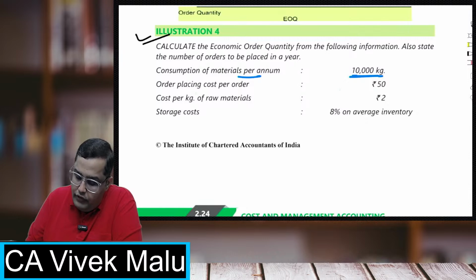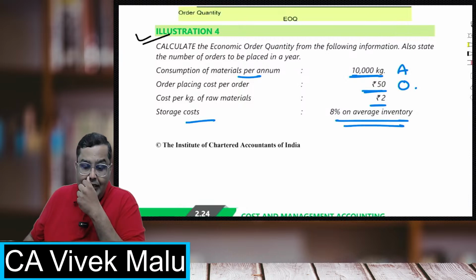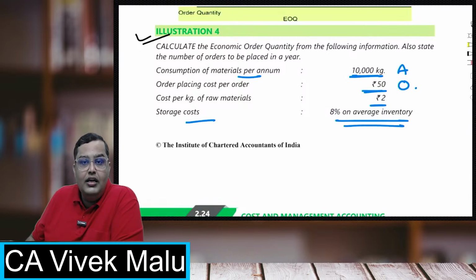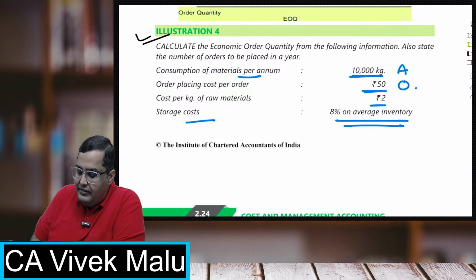Order placing cost per order, so ordering cost is 50 rupees. So they have given you the A, they have given you the O. Cost per kg of raw materials is rupees 2 and storage cost is 8% of average inventory. I have seen some students jumbling up. Some students don't understand, sir, this 8% we have to take off which figure?